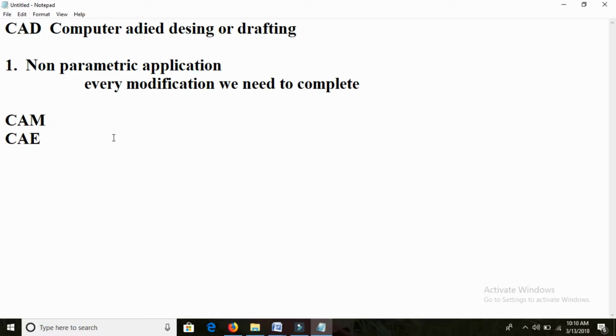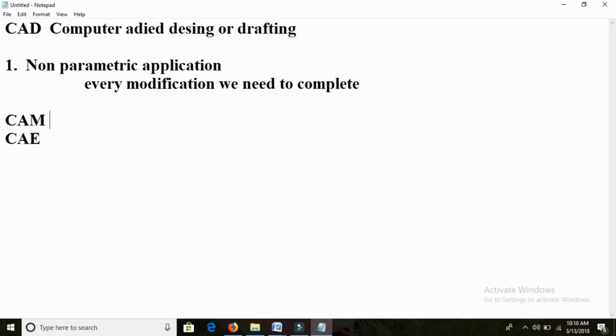So is it clear, friends? CAM means nothing but computer aided manufacture. The applications in this department are basically used by mechanical engineers and automobile engineers. Those engineers are using these applications because they are going to do production and manufacture something.